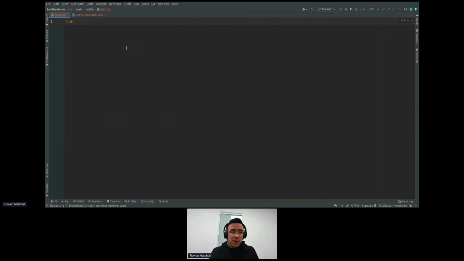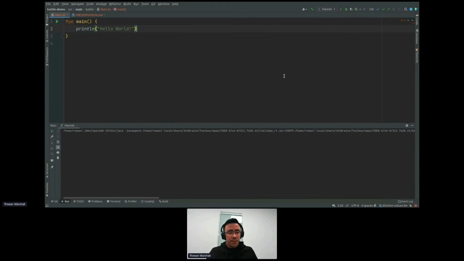So we're going to start off with a nice simple main function here. And we're just going to print our old friend, hello world. And we can display this just by right-clicking here and doing run. And we'll see the output in the terminal below.